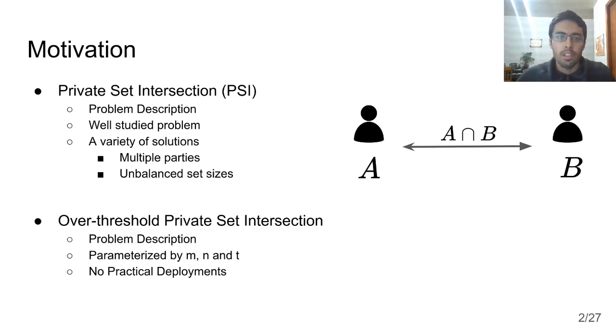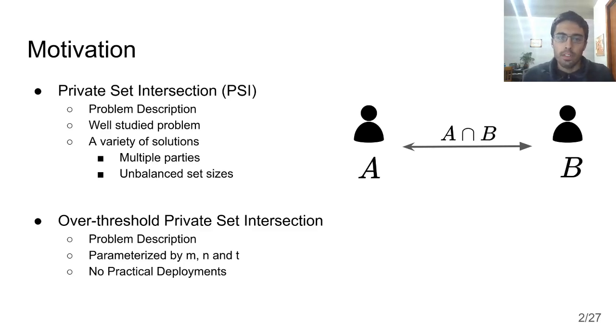So private set intersection is a pretty well-studied problem, and in its simplest form, we have two parties, each owning some set, and the goal is to calculate the intersection of the two sets such that nothing beyond the intersection of the two sets is revealed to either one of the parties. There's a variety of solutions for the different setups of this problem, for example, where we have multiple parties or we have unbalanced set sizes.